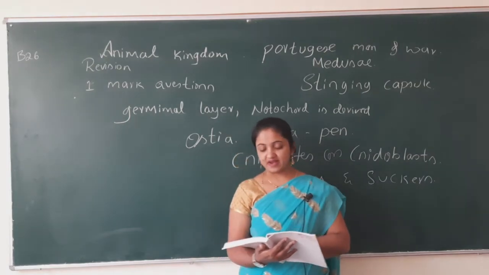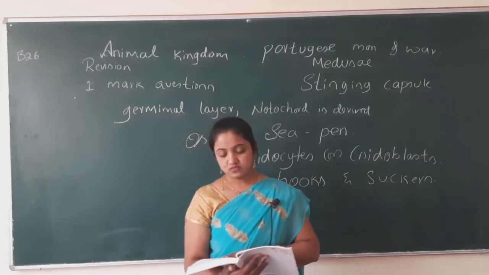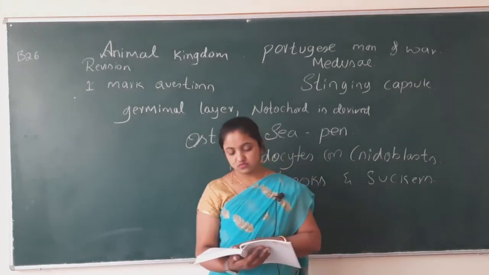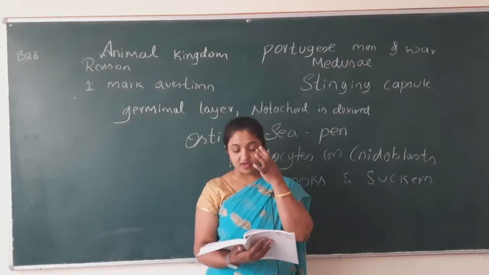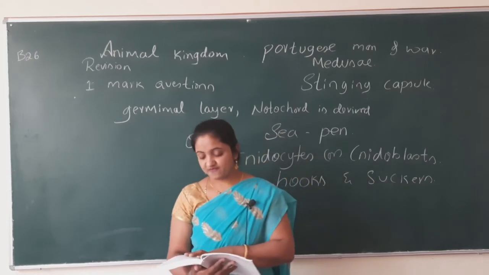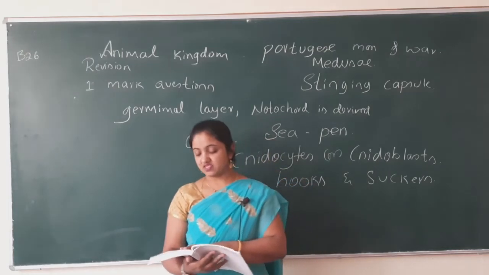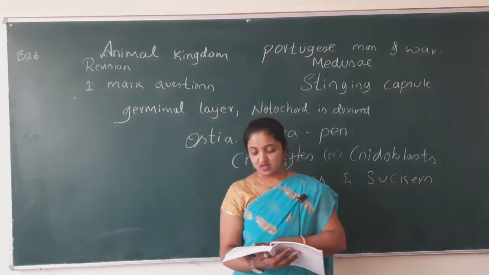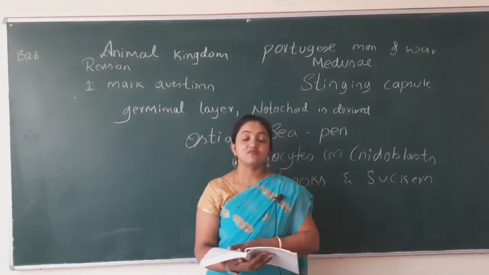What is mantle? A soft spongy layer of skin is known as mantle. In which phylum does the larva have bilateral symmetry while the adult has radial symmetry?